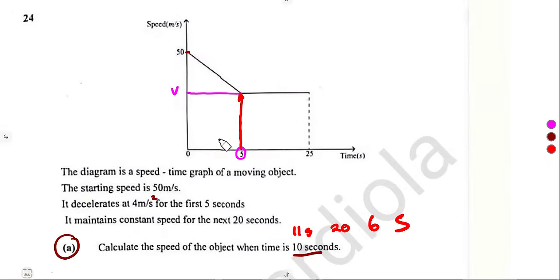So how can we find the speed? We are given a deceleration. A deceleration of 4 tells us what is happening. But remember, I told you guys, if you are given a deceleration, this is 4 meters per square second. It means our acceleration is negative 4 meters per square second. Why am I talking about acceleration? It is the one that we use when calculating.